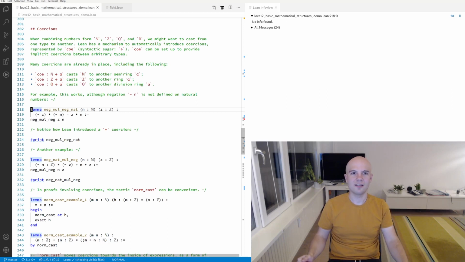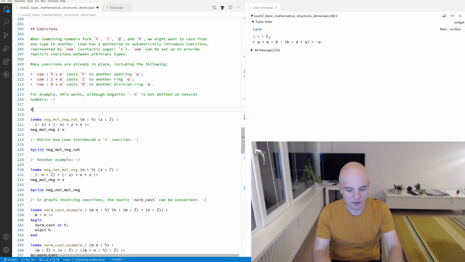Instead, Lean has a nice mechanism called coercions, where whenever you want to use a natural number, or really any element, in place where a different type is expected, Lean will insert a so-called coercion, which transforms the stuff you have to the stuff that is expected. For example, it transforms a natural number to an integer or an integer to a rational number.